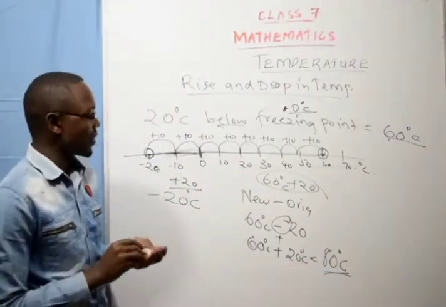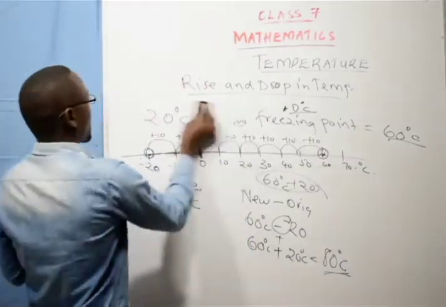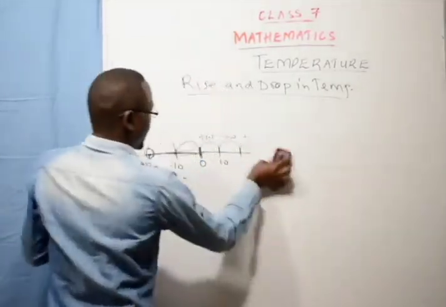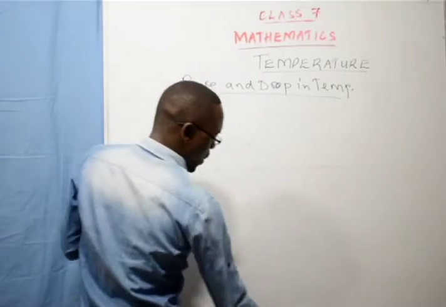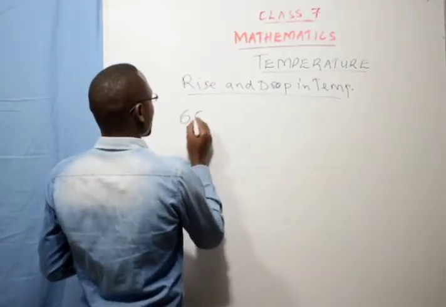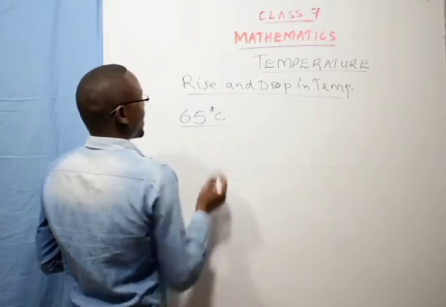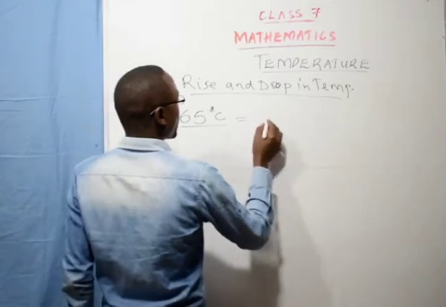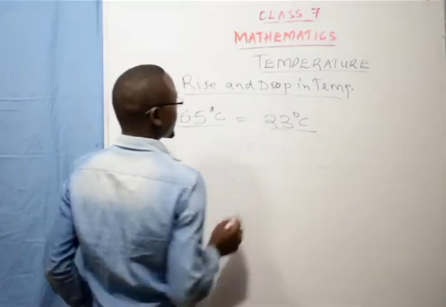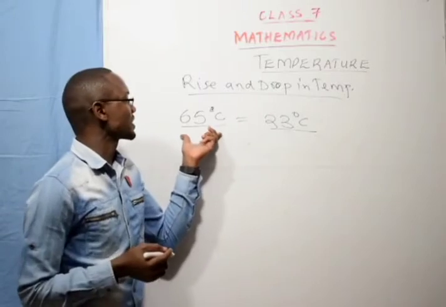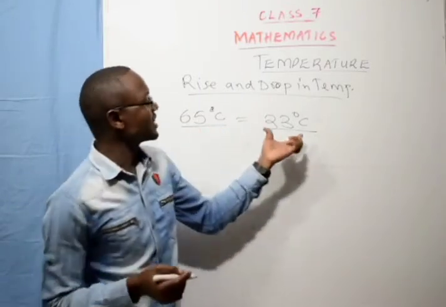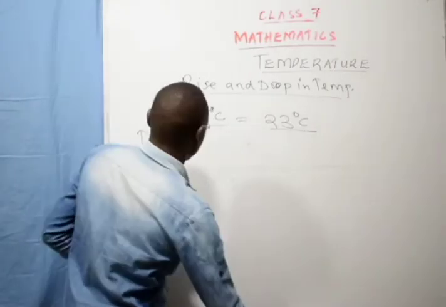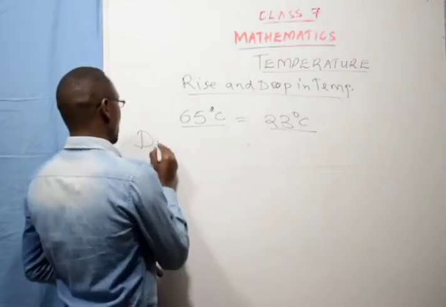The same applies to when we are cooling water. For example, you are told the temperature of water was 65 degrees Celsius. This water was cooled until its reading was 23 degrees Celsius. What was the drop in temperature of the water?